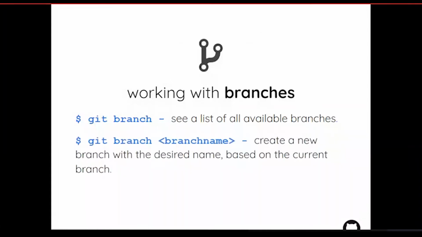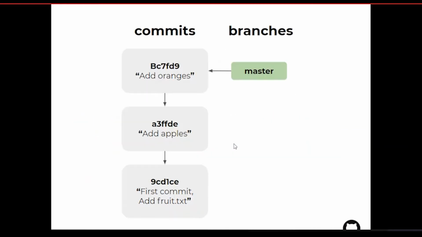We can create a branch using the command git branch followed by any name. Let's suppose I've created a branch called hack Gujarat. So the hack Gujarat branch will be created. By default, there will be the master branch.